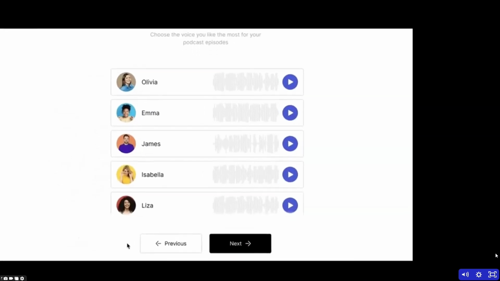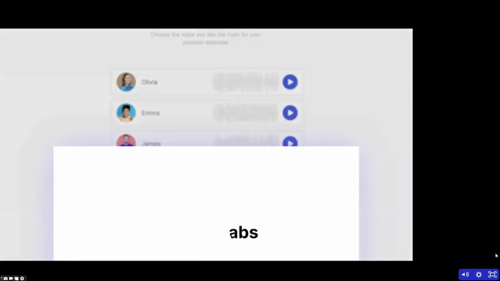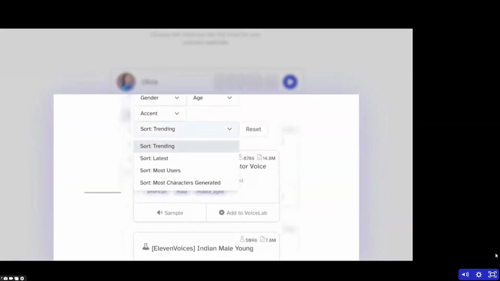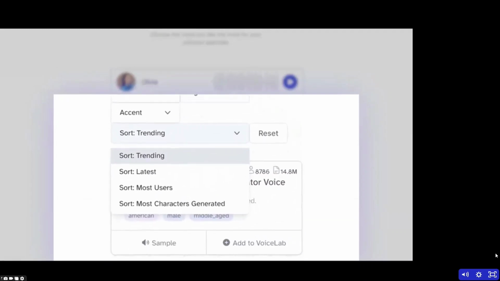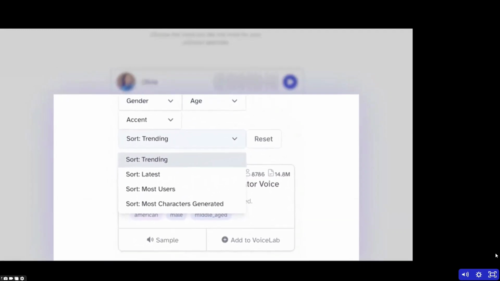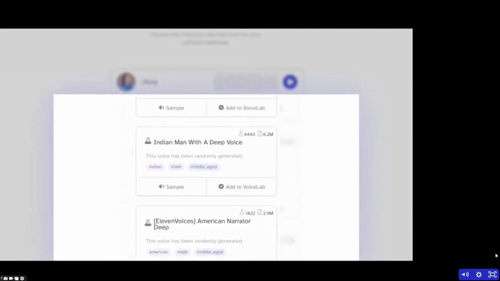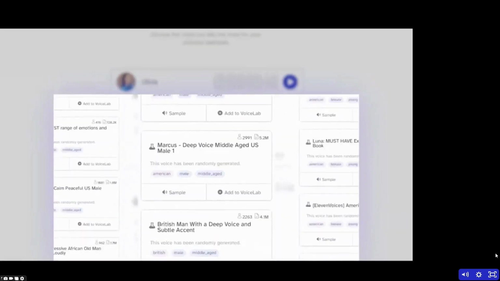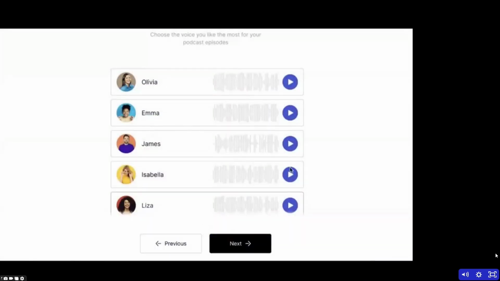Now we can choose a voice for our podcast. Now we also sync up to 11 Labs. So if you want to use your own voice, they have the best in the world to clone your voice. And we're going to have solutions for that too. But at launch, you'll be able to use 11 Labs if you use that, or use one of these great voices that we have here. So actually, like James, let's listen to that one super fast.